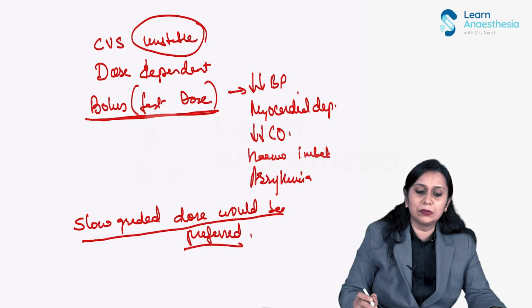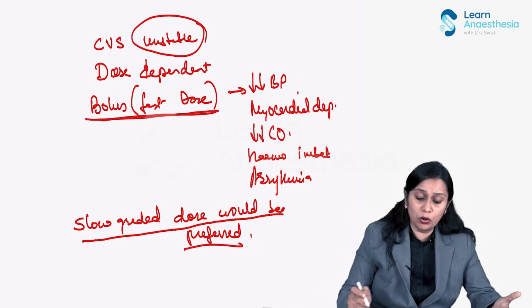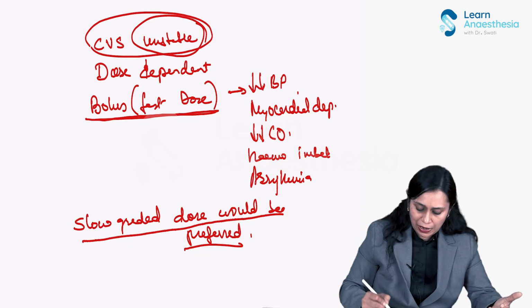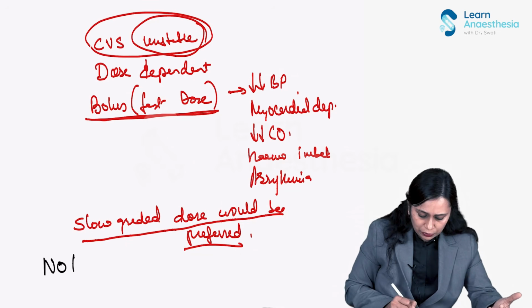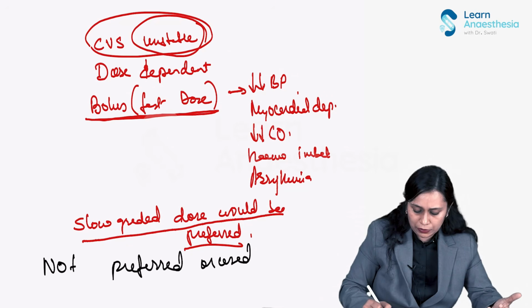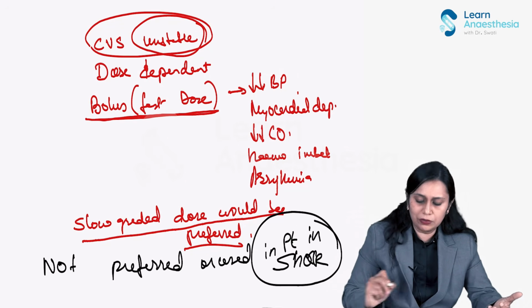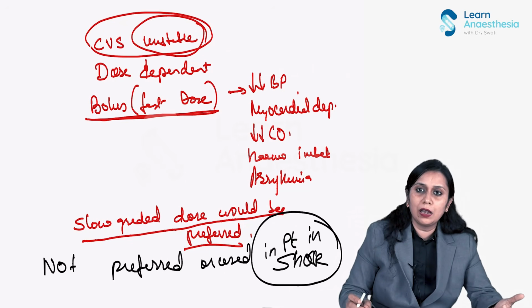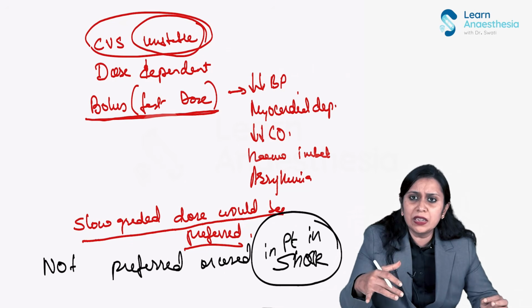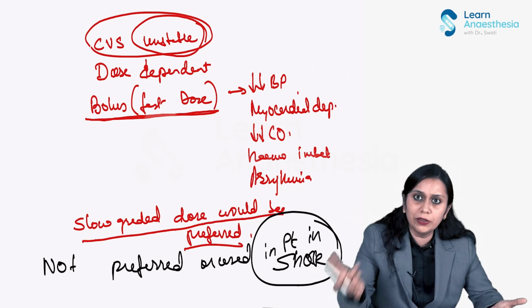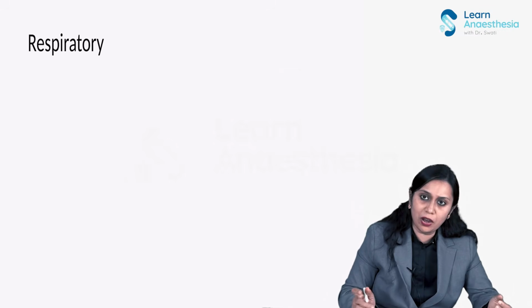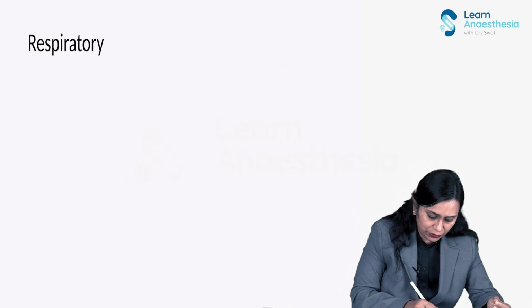Okay, so remember this: propofol is one of the cardiovascular unstable agents, and it is not preferred or used in patients in shock. So in a shock patient, we do not use propofol. Why? It is cardiovascular unstable. Okay, right? If I compare the cardiovascular instability of propofol with inhalational, I would say propofol is more cardiovascular unstable. Okay. Now, the next effect is on the respiratory system.